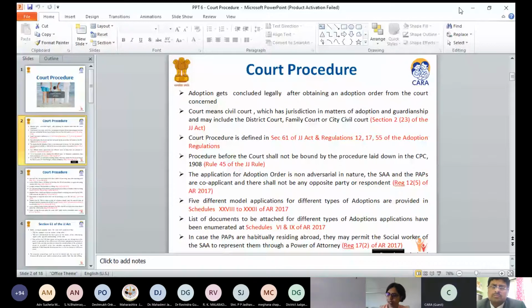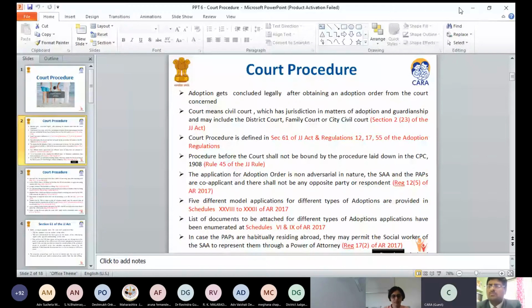Most of the questions relate to the bond. We have seen in the slide that a bond shall not be taken, and they shall not be ordered to deposit money. The judges' query is that in a few cases the parents themselves are ready to deposit some amount in the name of the child, though the court is not asking or directing them. If they themselves are willing, can such bonds be taken, or can they be directed or asked to deposit the amount? That is their query.